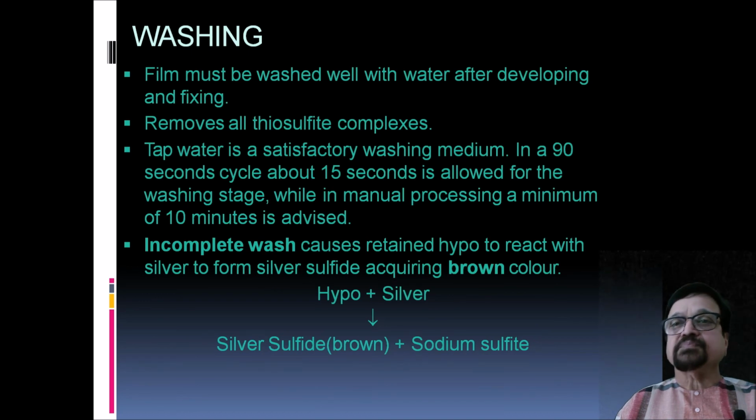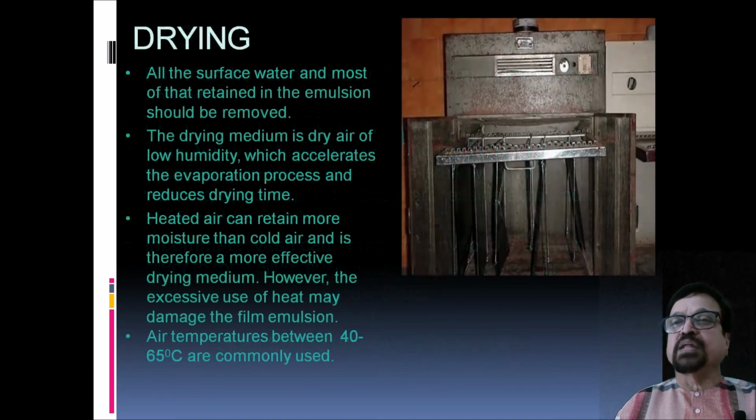So that the chemicals on the film will get washed away. Incomplete washing will cause retention of hypo, and that will react with the silver to form silver sulfide, acquiring a brown color, and that will not be acceptable once the film undergoes aging. The films will start looking brown if the washing is not properly done.